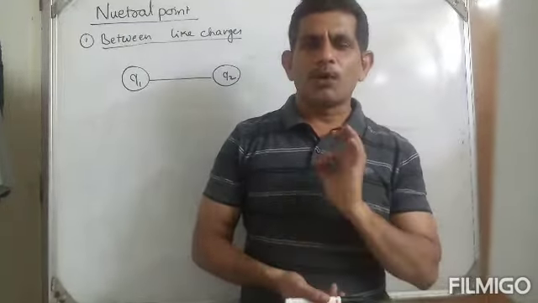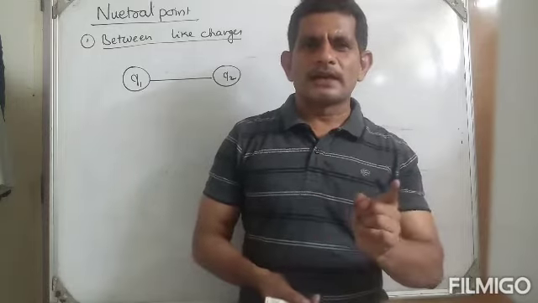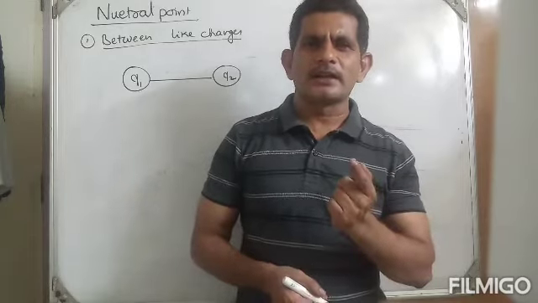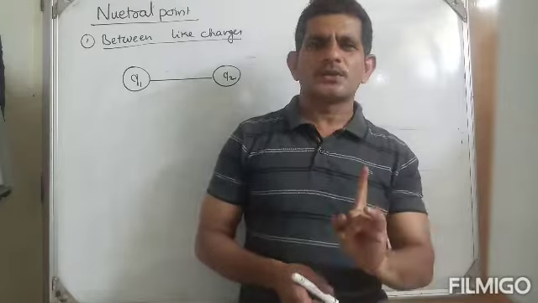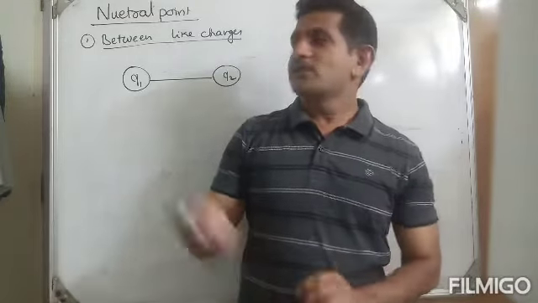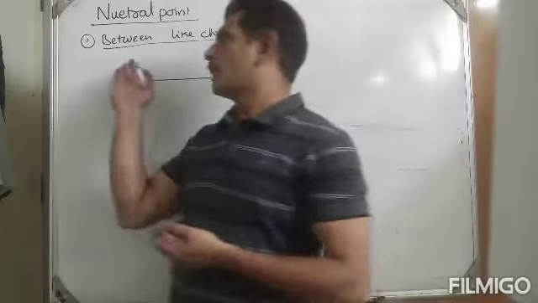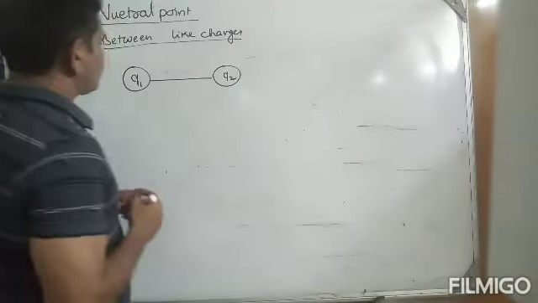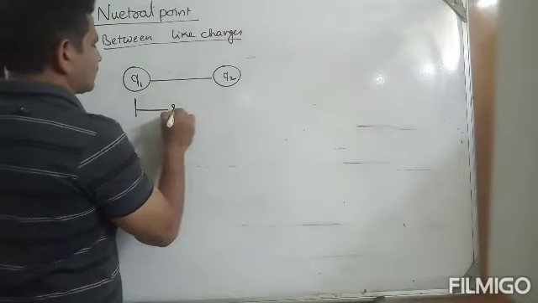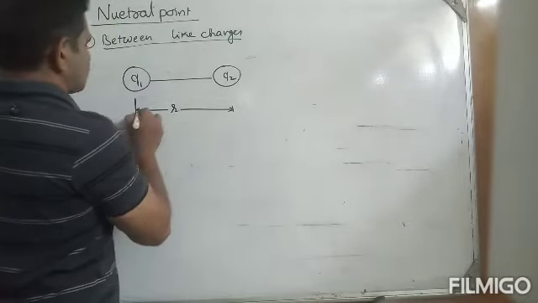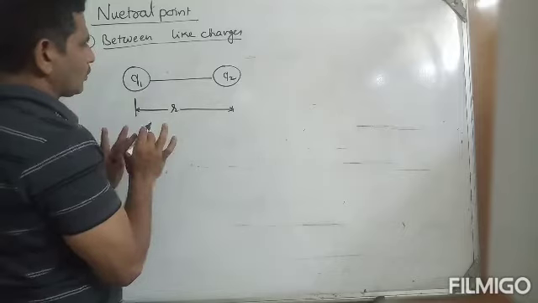Understand? The point where total or net electric field intensity is 0, that point is called the neutral point. Suppose you take two like charges, Q1 and Q2, separated by the distance R.